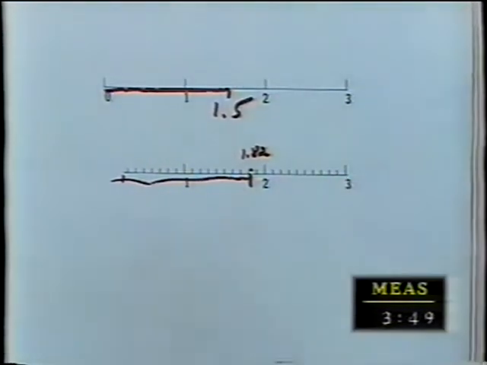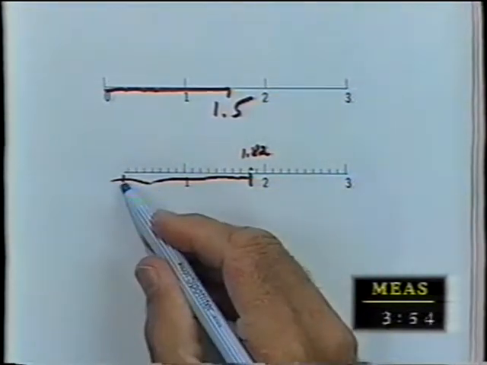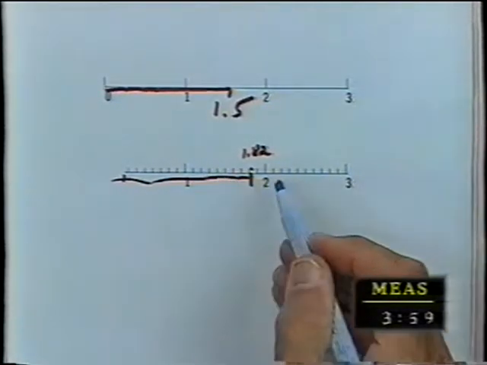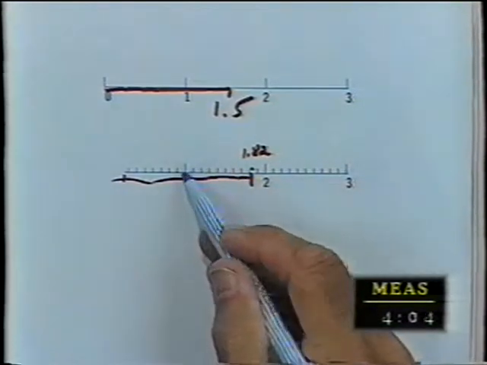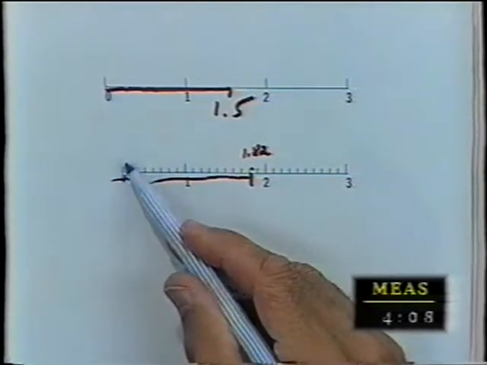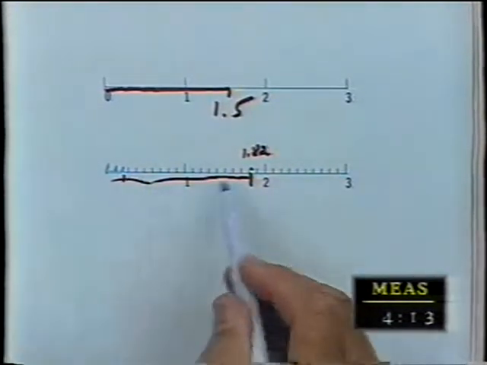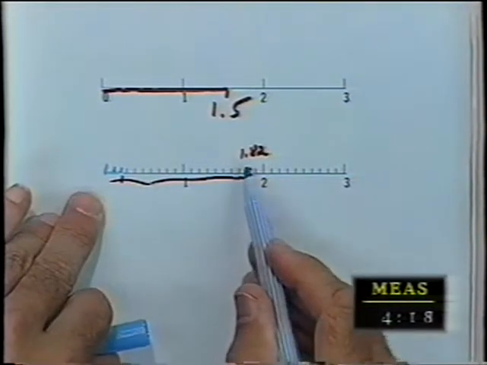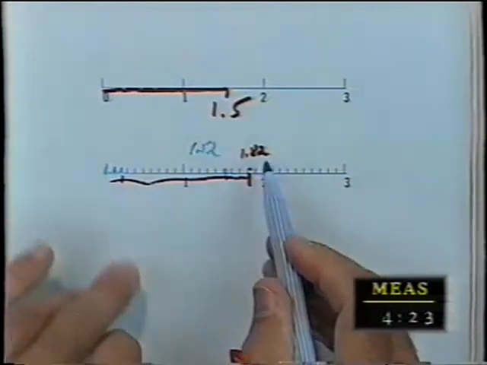And then there's one little problem, one little bitty problem. This ruler is broken. Notice, they're at 1, 2, 3, 4, 5, 6, 7, 8, 9. There's 10 units between 1 and 2, but between the edge of the ruler and 1, there's only 1, 2, 3, 4, 5, 6. There's only 7 units. There's 1 unit, 2 units, and 3 units missing. So if I were to move what I was measuring down to the end of the ruler, it would only come up to about 1.52, not 1.82.